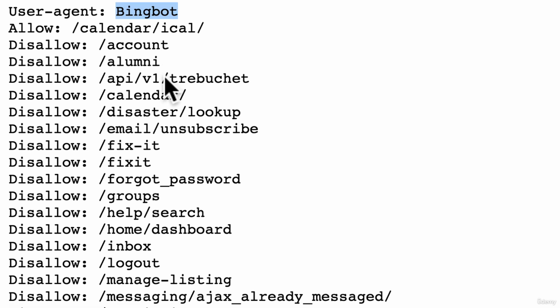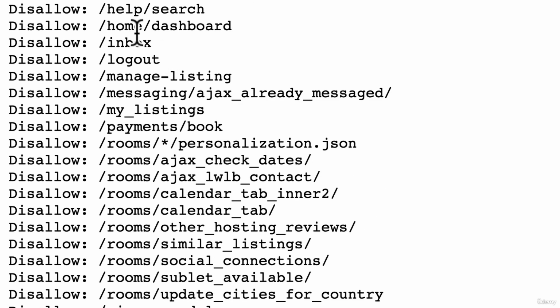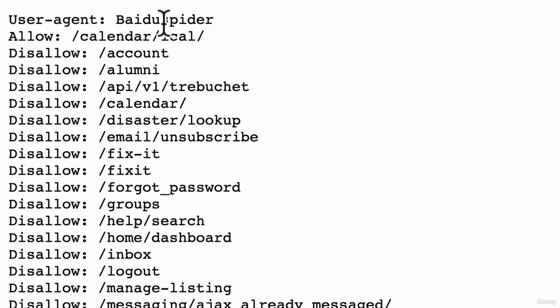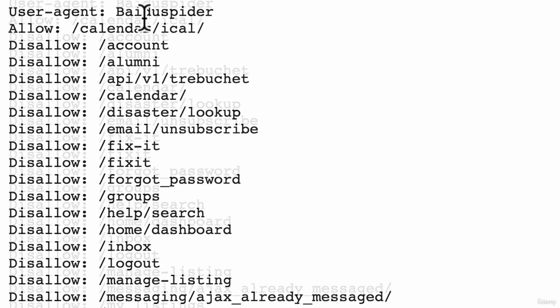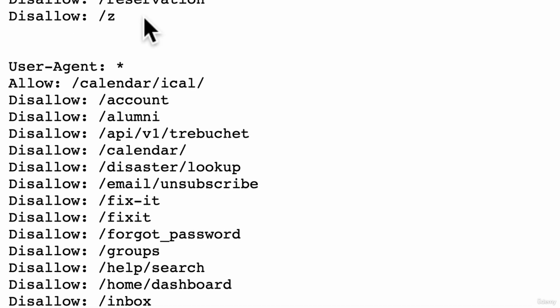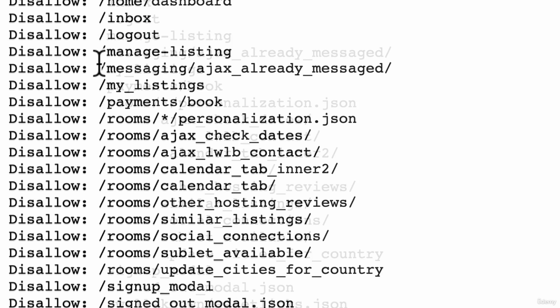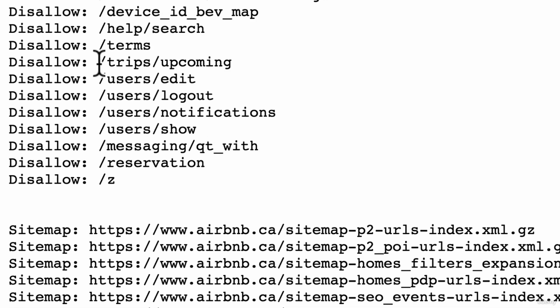Well, Bing, you're allowed to do this, but you can't scrape any of this data. We have YandexBot. What else do we have? We have Baidu Spider. And then we also have user agent star. That means anybody else. Anybody else, you're allowed to scrape this, but none of this information.